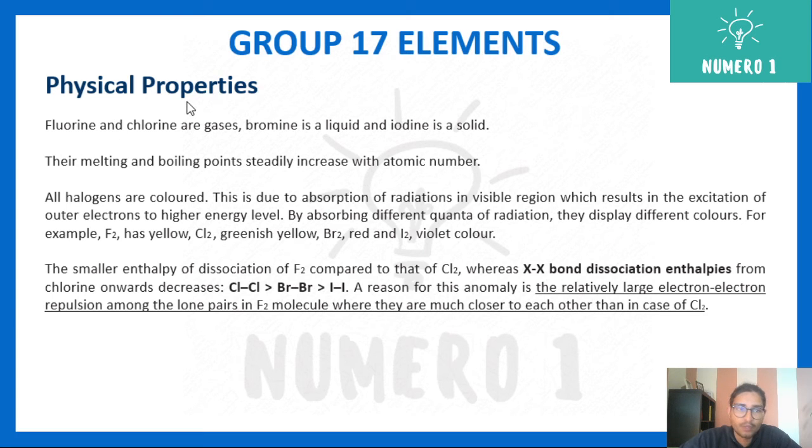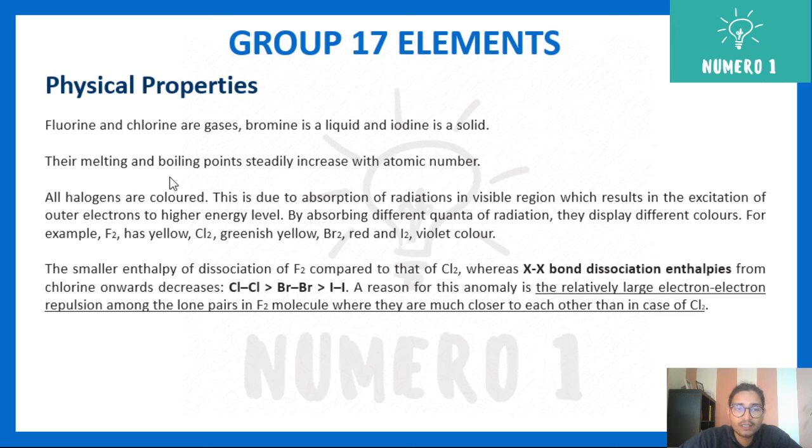Finally, some physical properties. Note that fluorine and chlorine are gases at normal atmospheric temperature and pressure. Bromine is a liquid and iodine is a solid. Their melting and boiling points steadily increase with the atomic number, which we have already seen.